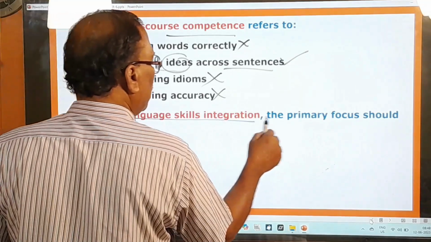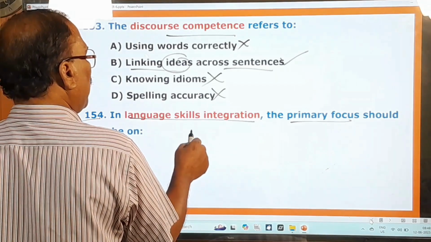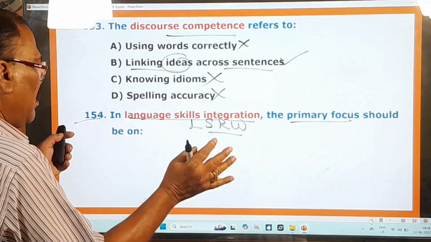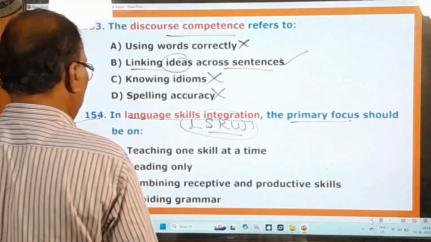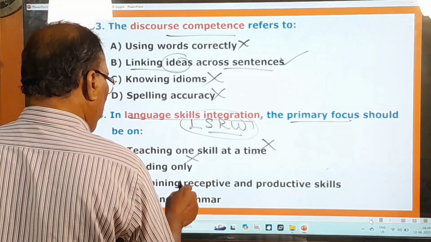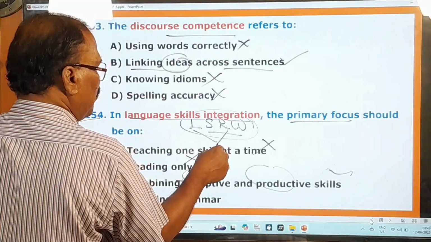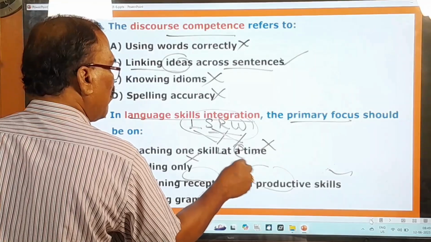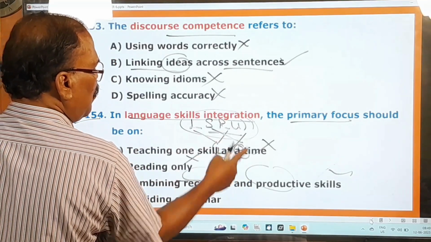In language skills integration, the primary focus should be on language skills integration. What are the language skills? L, S, R, W. These are the language skills. The primary focus should be on, while integrating all of them together, what should be there? Teaching one skill at a time, no. Reading only, no. And combining receptive and productive skills. This is there. So here L R receptive skills, S W productive skills. Okay, please you can understand. L R receptive skills, S W productive skills.